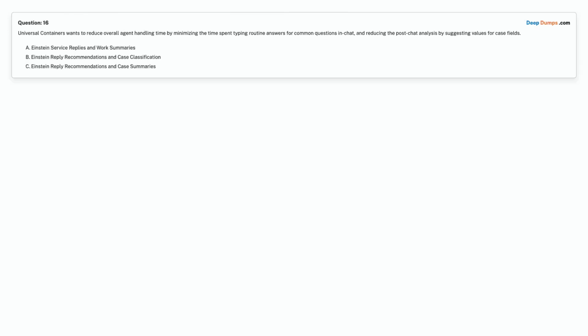Question 16. Universal Containers wants to reduce overall agent handling time by minimizing the time spent typing routine answers for common questions in chat, and reducing the post-chat analysis by suggesting values for case fields. Option A. Einstein Service Replies and Work Summaries. Option B. Einstein Reply Recommendations and Case Classification. Option C. Einstein Reply Recommendations and Case Summaries. Choose the correct answer.